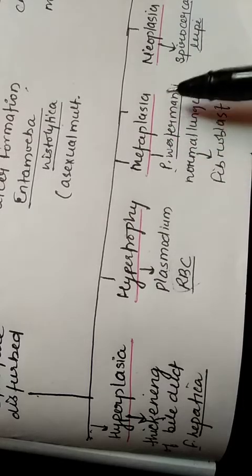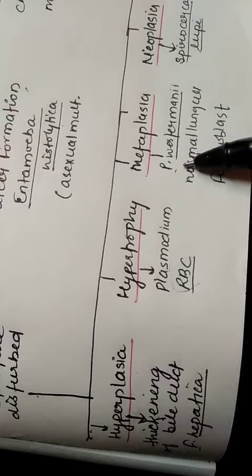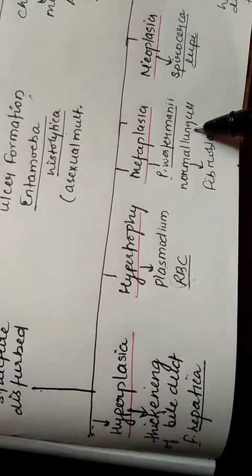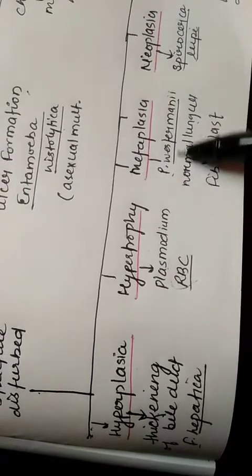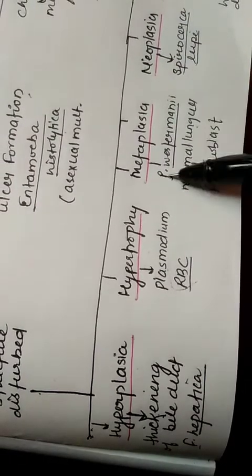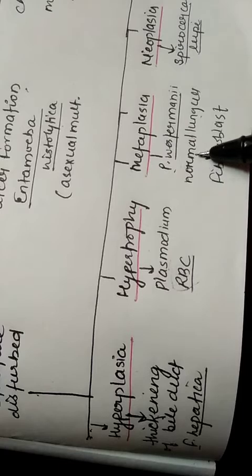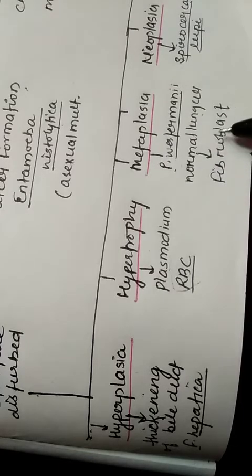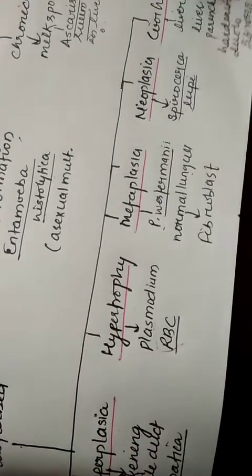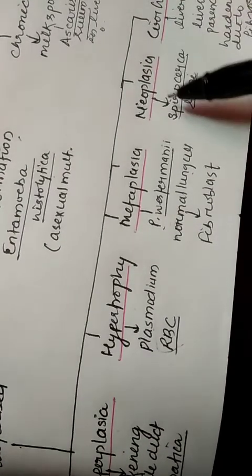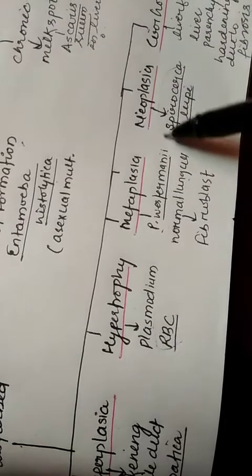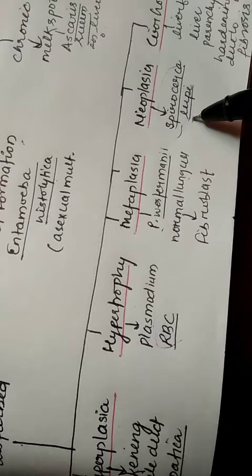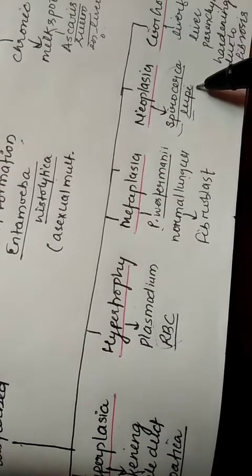Metaplasia means the conversion of the normal cell to an abnormal cell, and it occurs in the case of P. westermani. This parasite converts the normal lung cells into fibroblasts. The next is neoplasia. As we all know, neoplasia is the conversion of normal cells to cancerous cells. An example which causes this neoplasia is Spirocerca lupi.